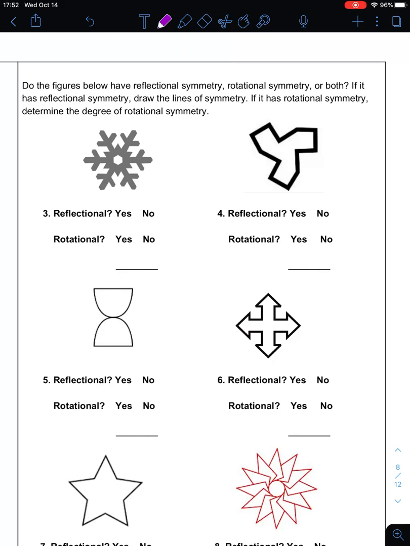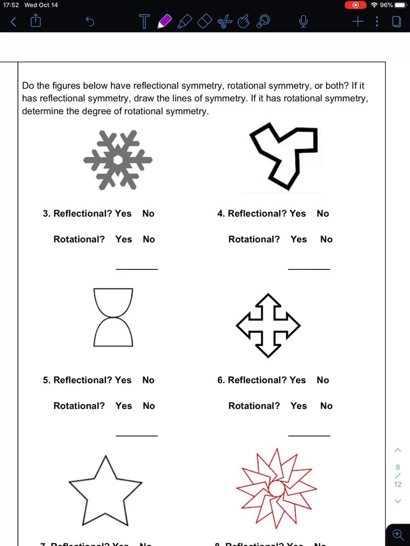Because sometimes you can be reflectional and rotationally symmetric. So does it have reflectional symmetry or rotational symmetry or both? If it has reflectional symmetry, we're going to draw in the lines. If it has rotational symmetry, we're going to determine what degree of rotation it has.